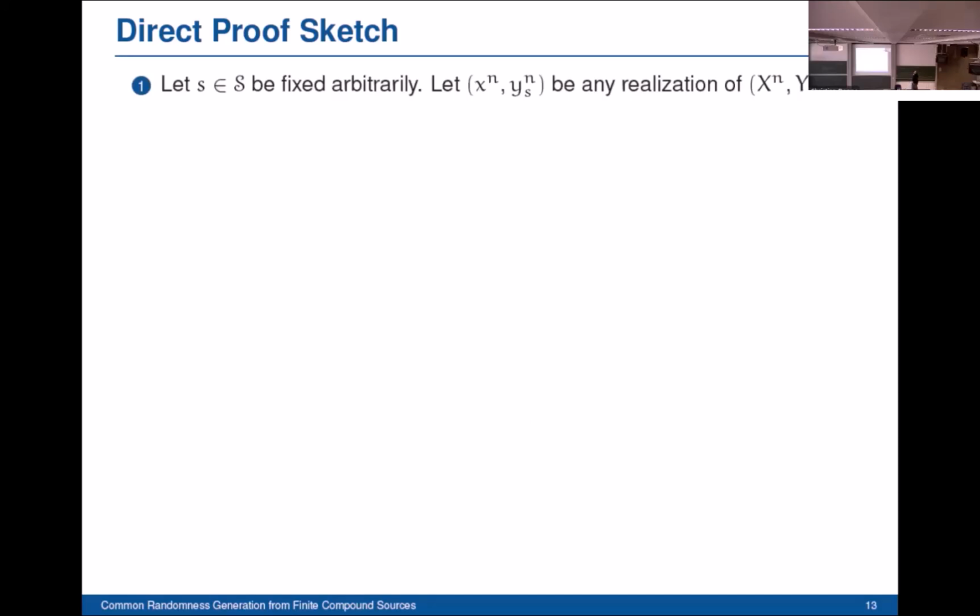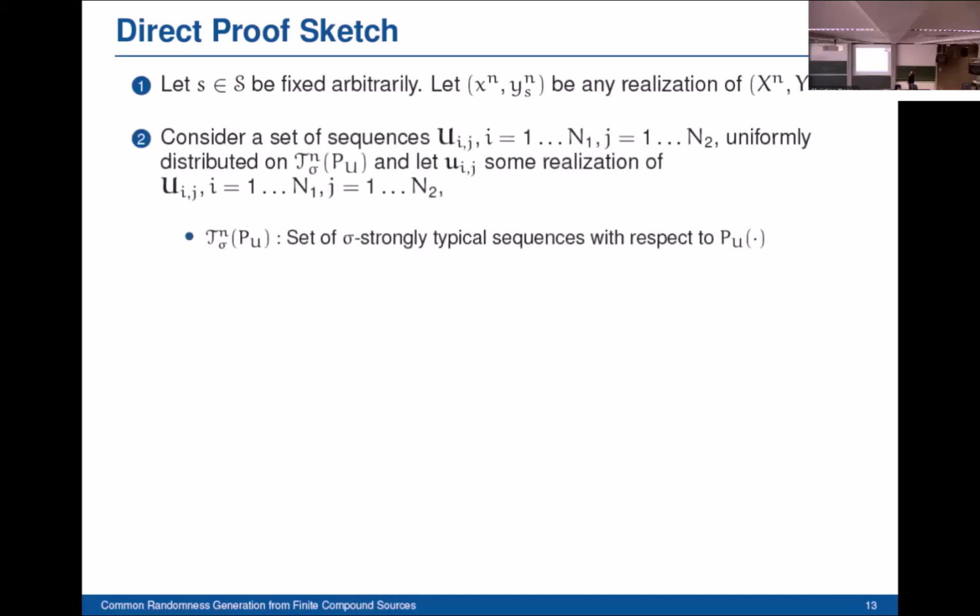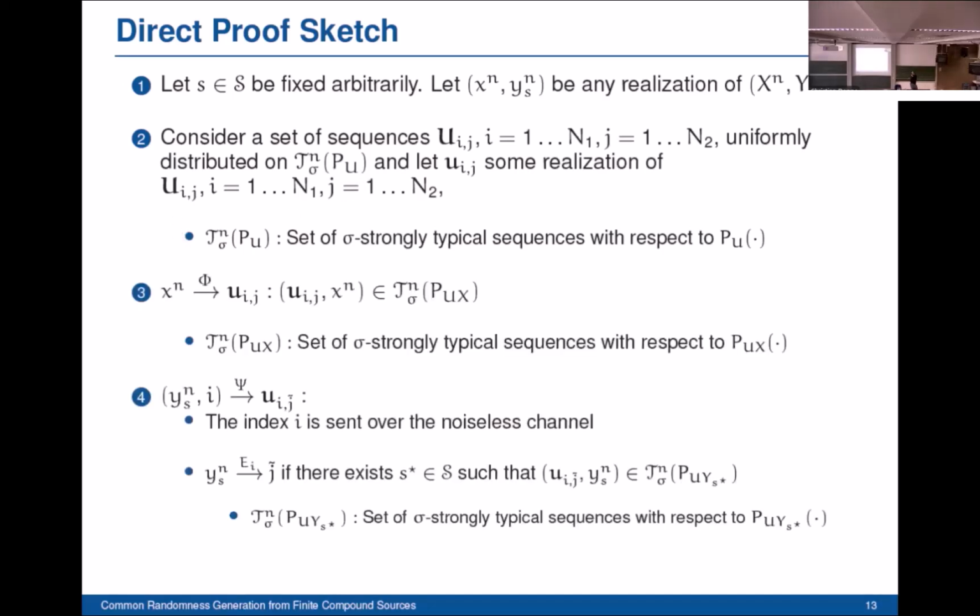So how is common randomness generated? We're going to start with fixing some state arbitrarily and considering an arbitrary realization of our source outputs. And then we're going to consider a set of random sequences which are uniformly distributed on this set here. So this is the set of typical sequences with respect to some constant sigma of block length n and with respect to the distribution of the generic variable U. And we consider some realization of these sequences.